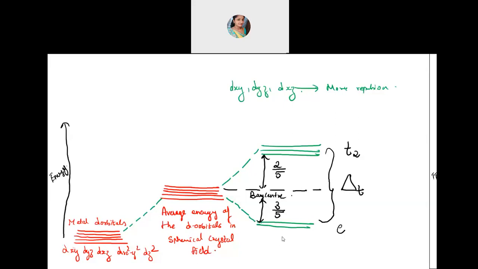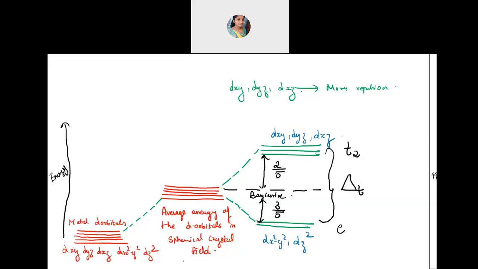Yes, now you can copy this down. You can mention the orbitals also. These T2 orbitals are dxy, dyz, and dxz, whereas these are dx square minus y square and dz square.